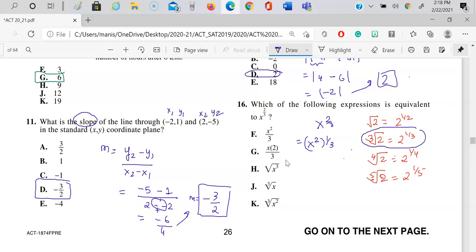Now look at this part over here. So this means when you are having 2/3, you can write it like this, cube root of x squared. So similarly, when you are having x squared, I can write it like this. Do you see any answer choice which looks like this? These choices? Yes. Choice K is the correct answer for this problem.